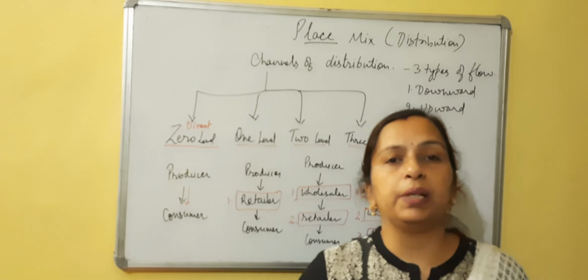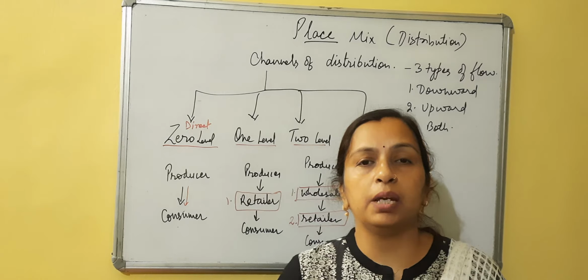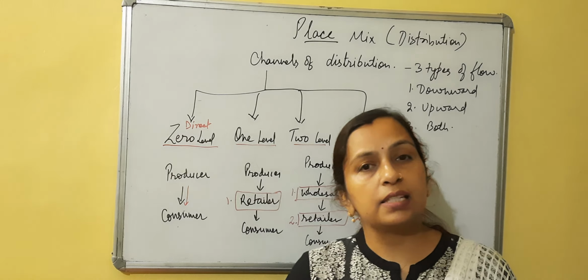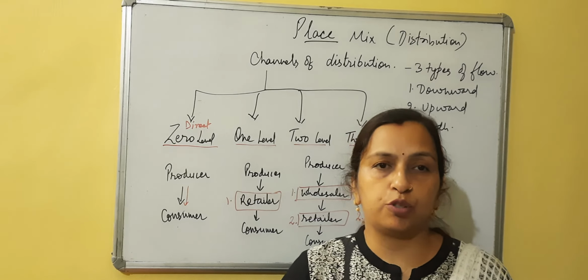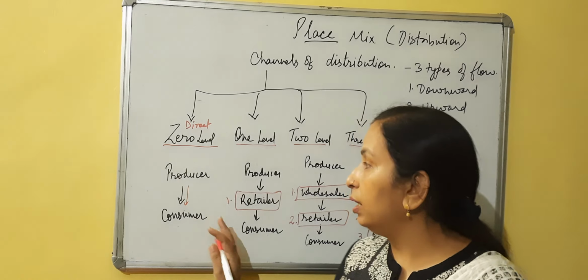So with this we complete the 3 P's of marketing mix. The 4th P is in the next chapter, where we will do sales and marketing strategy also, and then promotion mix. For now only this much we have to do.